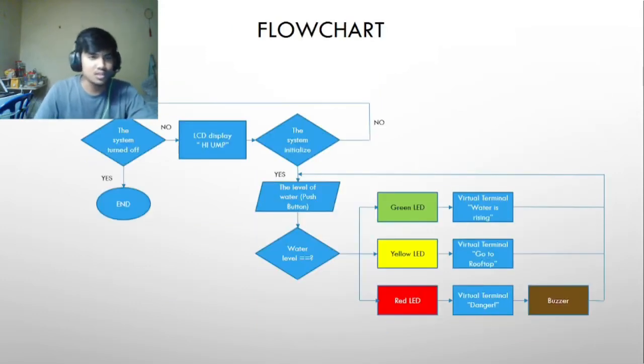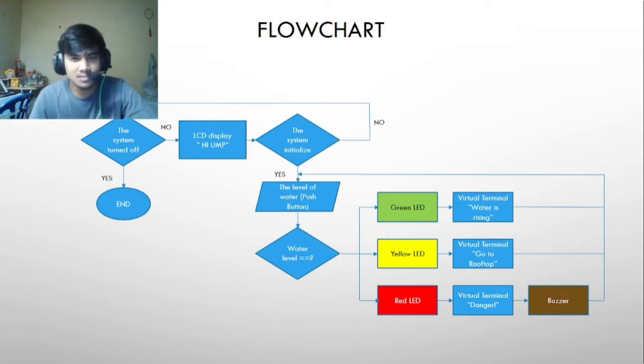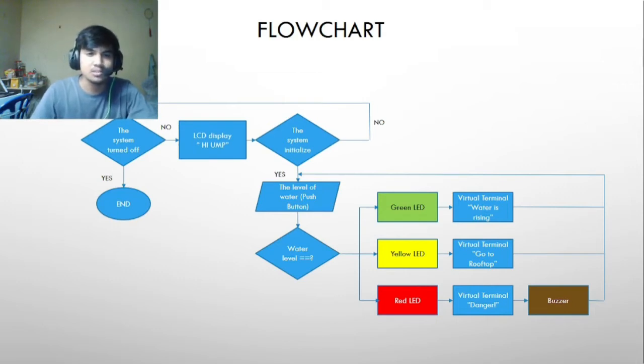So here is our flowchart. From the start, if the system is turned on, the LCD will display Hi UMP, and then the system will initialize. If the system is not initialized, it will go back to the start. If the system is initialized, then it will depend on the level of water that reaches the push button. If the level of water reaches push button 1, then the green LED will turn on, and the virtual terminal will display water is rising.